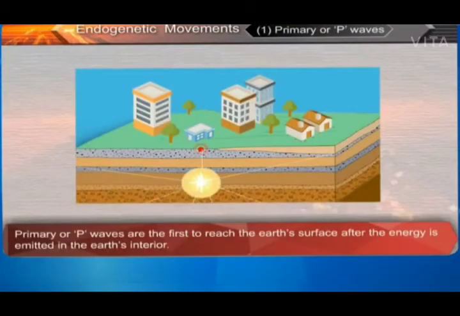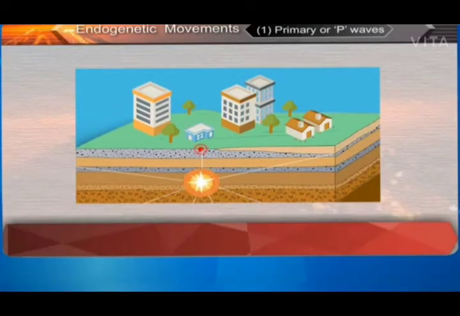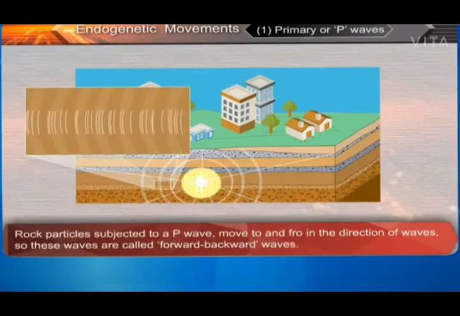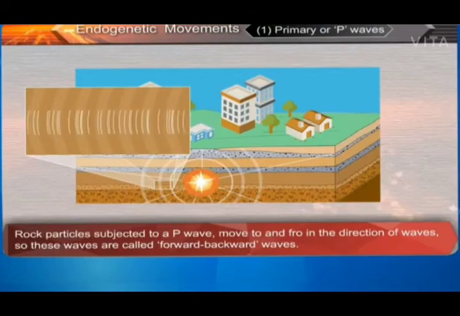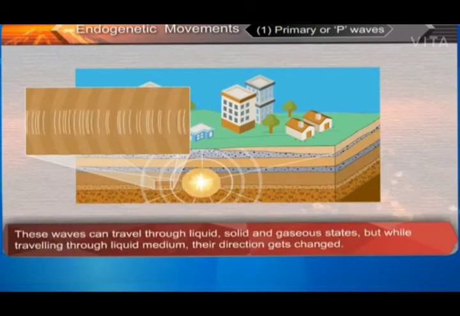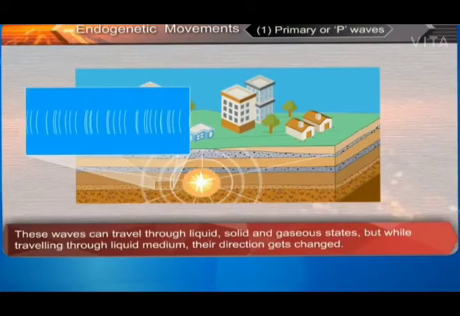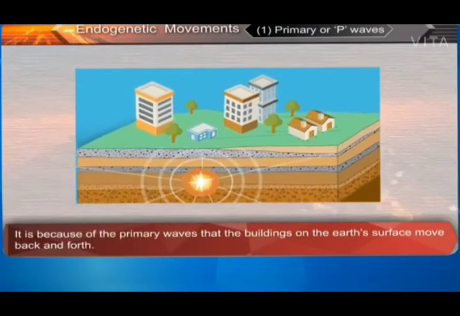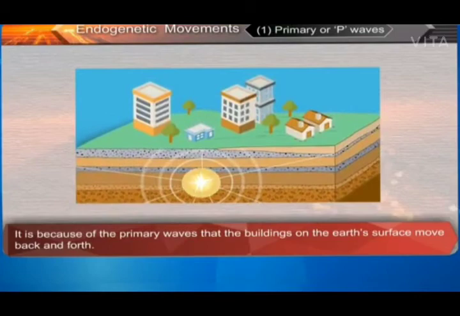Primary or P waves are the first to reach the Earth's surface after the energy is emitted in the Earth's interior. They travel radially at a very fast speed from the focus of the earthquake. Rock particles subjected to a P wave move to and fro in the direction of waves, so these waves are called forward-backward waves. These waves can travel through liquid, solid, and gaseous states, but while traveling through liquid medium, their direction gets changed. It is because of the primary waves that the buildings of the Earth's surface move back and forth.